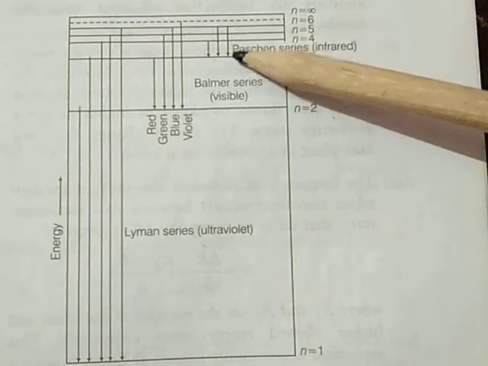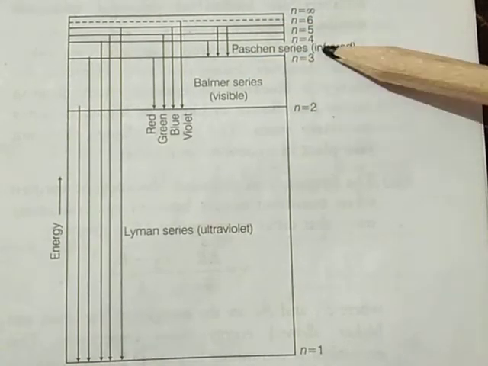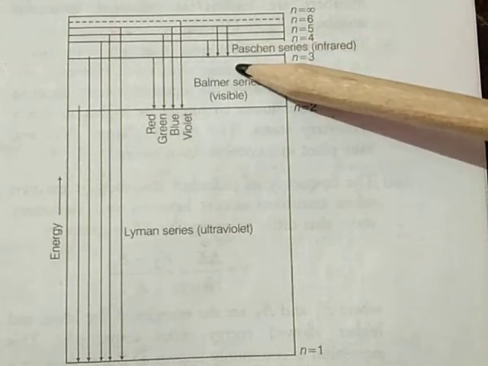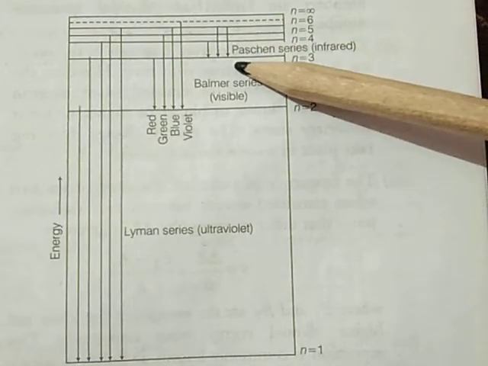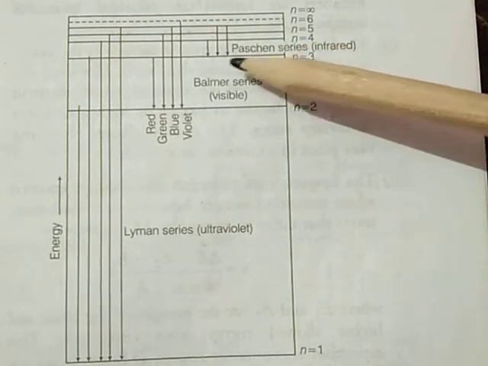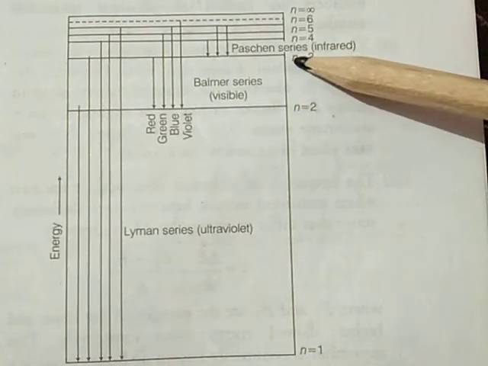Similarly, when the lines arise due to the transition from a higher energy level to n equal to 3, this is called the Paschen series.